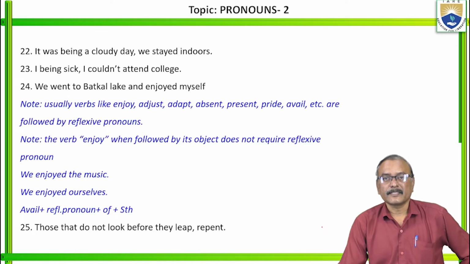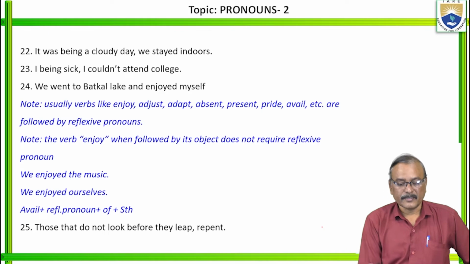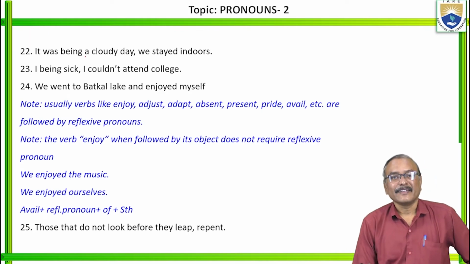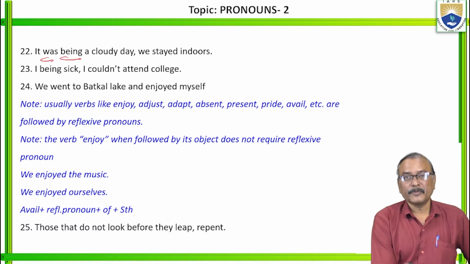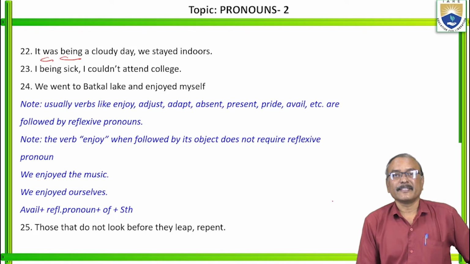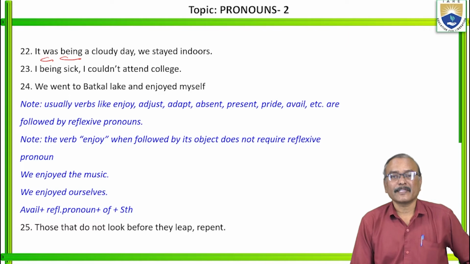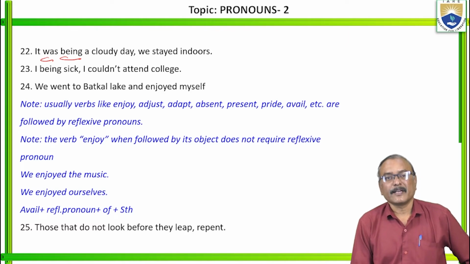Now, let us move to the next one. It was being a cloudy day. We stayed indoors. Here the rule is, it is not under pronouns, actually it should be in the verbs. It was being a cloudy day. Don't use these to be forms side by side within a sentence. To be forms should not come side by side. What are the be forms? Am, is, was, were, been, be. All these are called be forms.